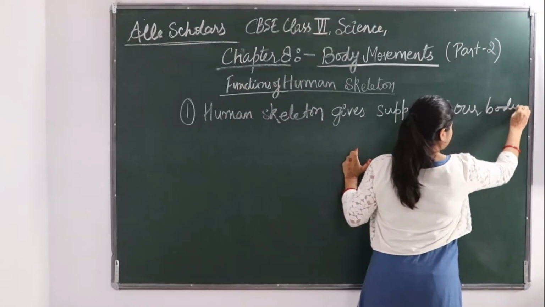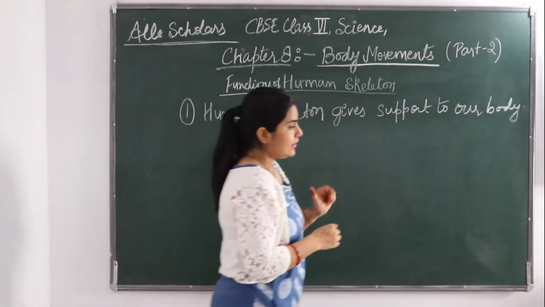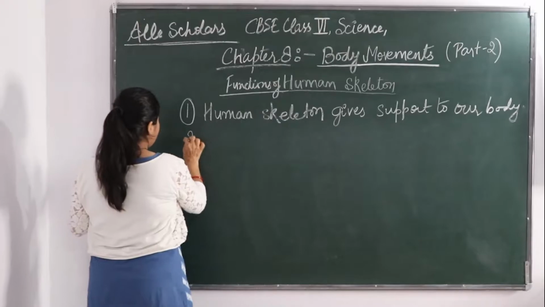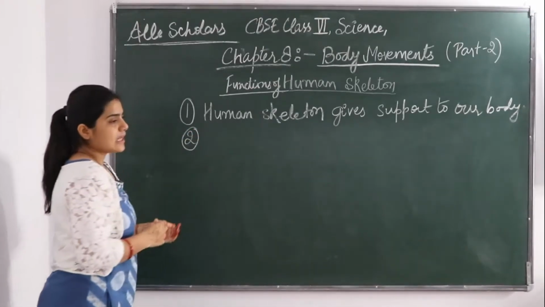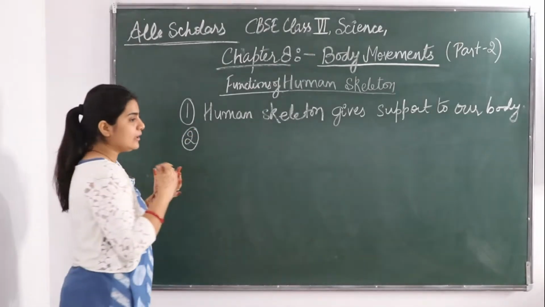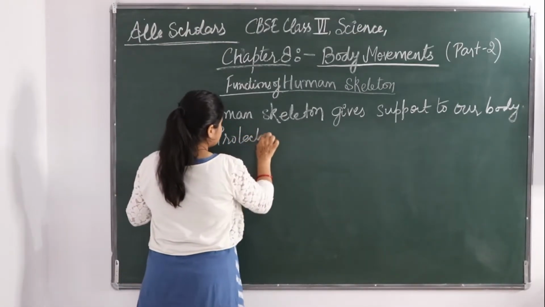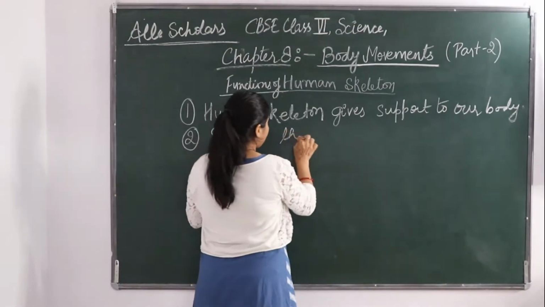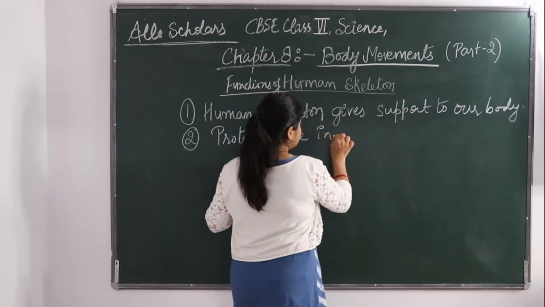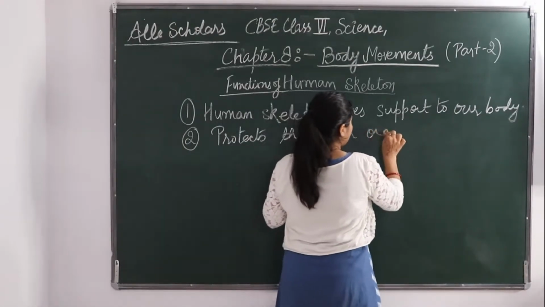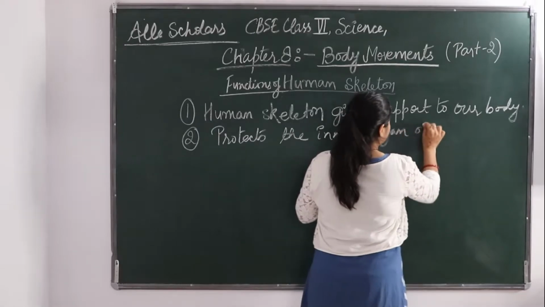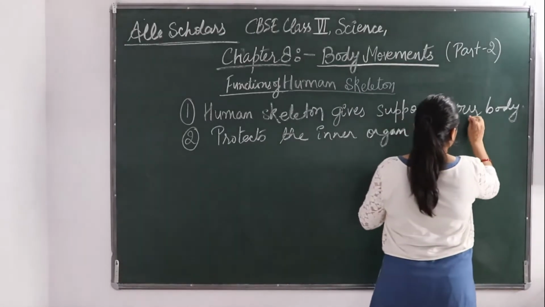The next thing is that this human skeleton protects the inner organs of our body.